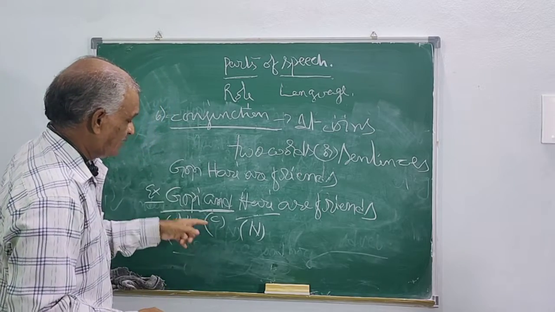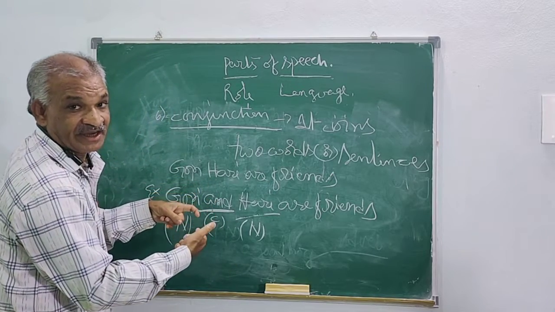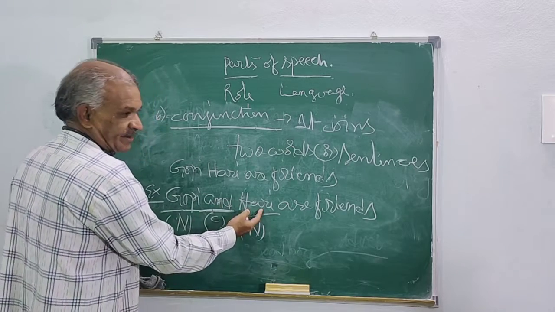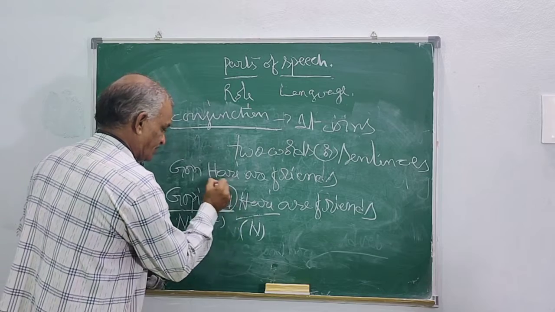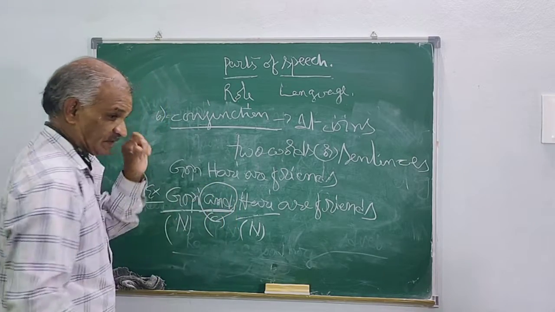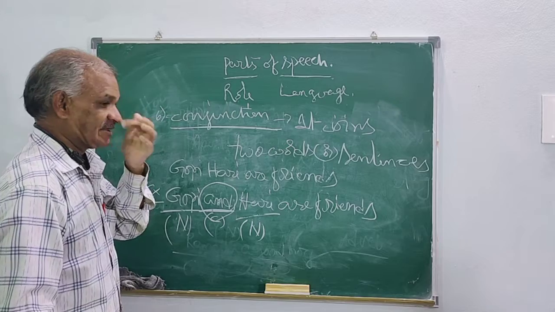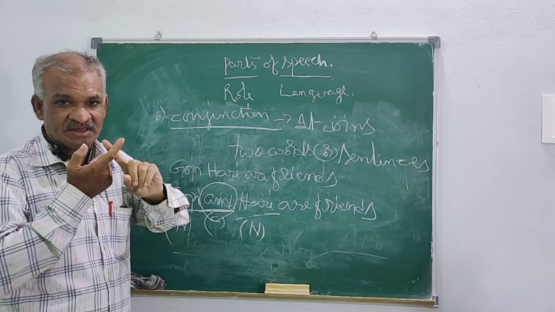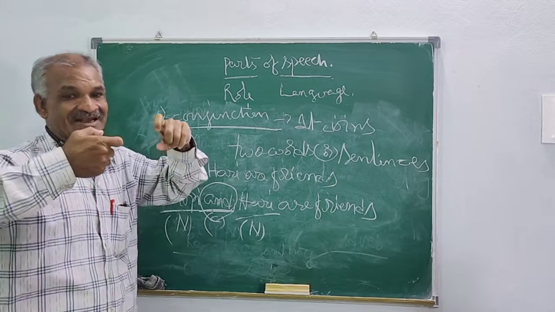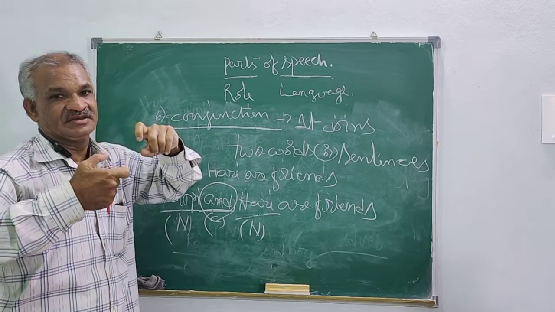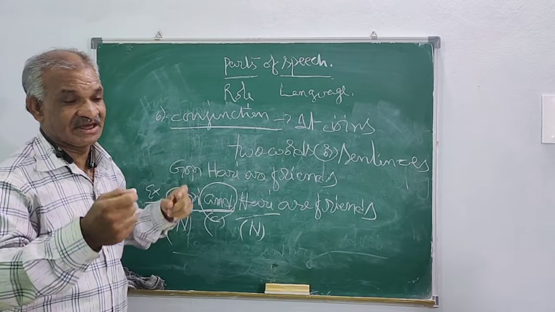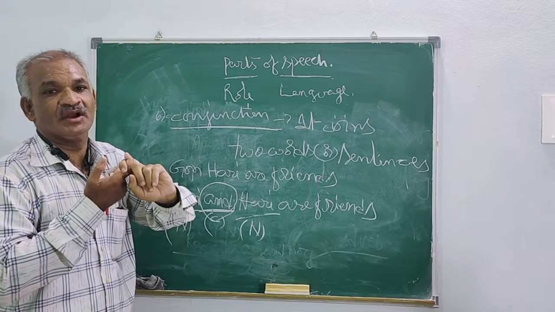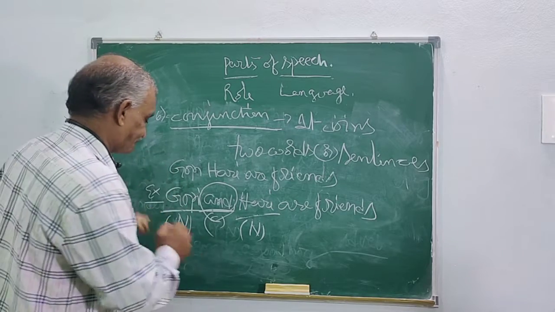It connects the two nouns, Gopi and Hari. So what is the work of the conjunction? Conjunction joins two words or two sentences at the joins. It connects the junctions. That is why it is called a conjunction.